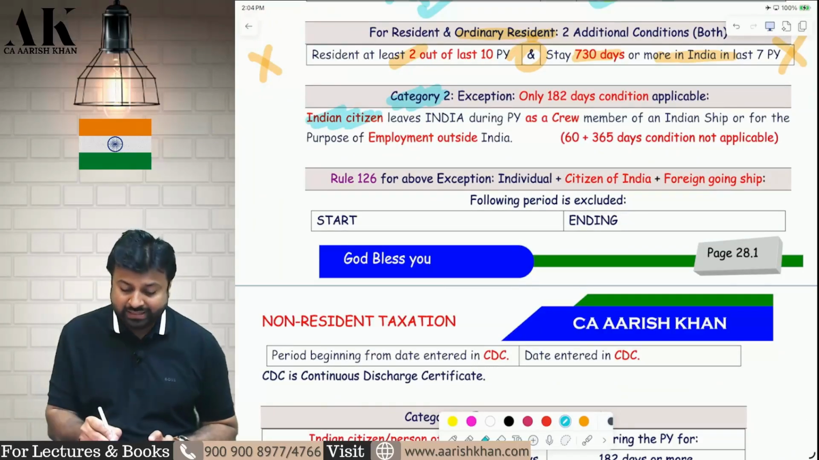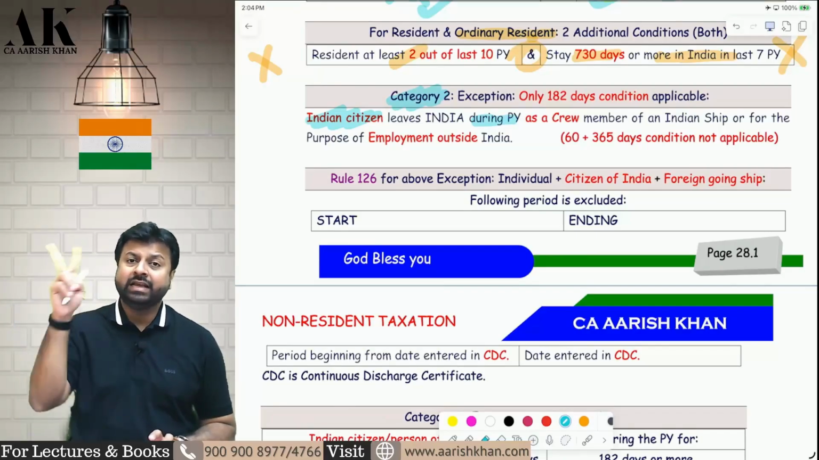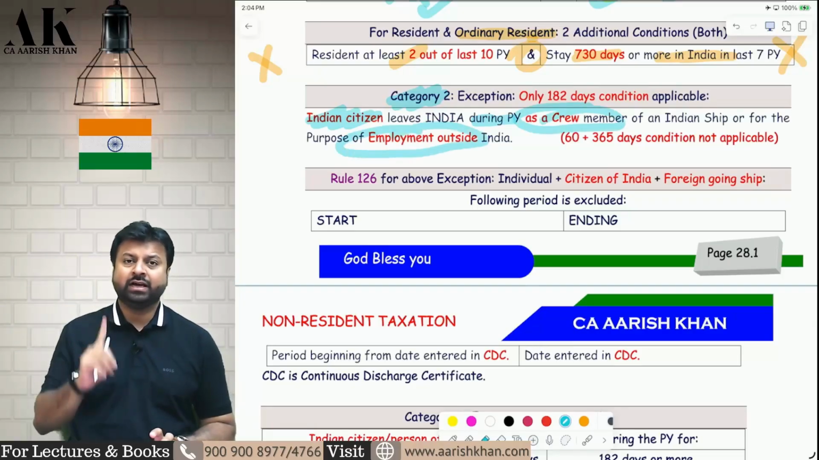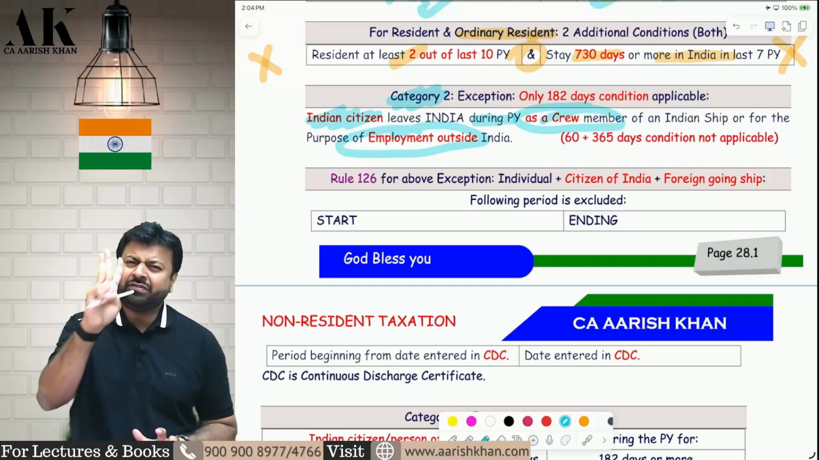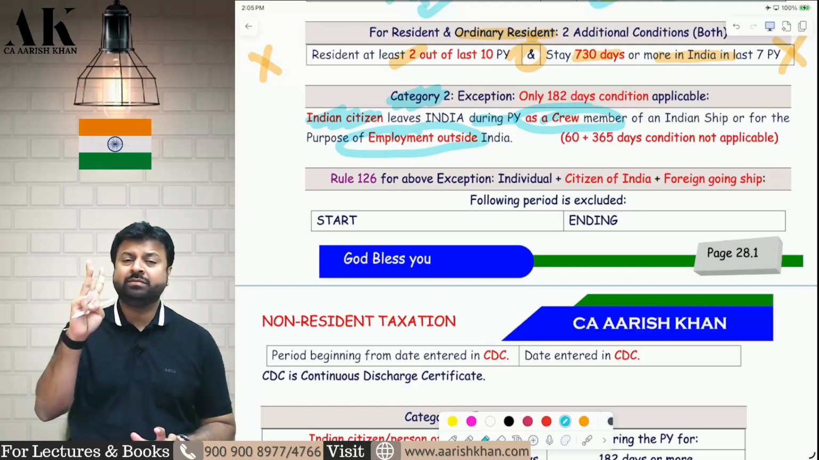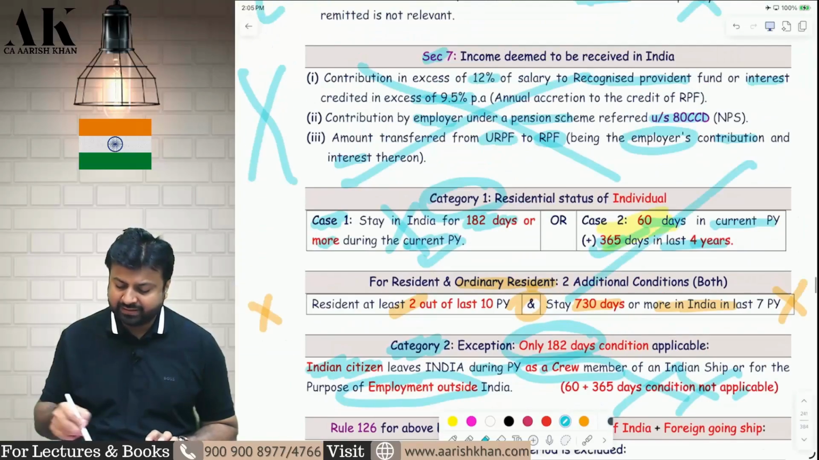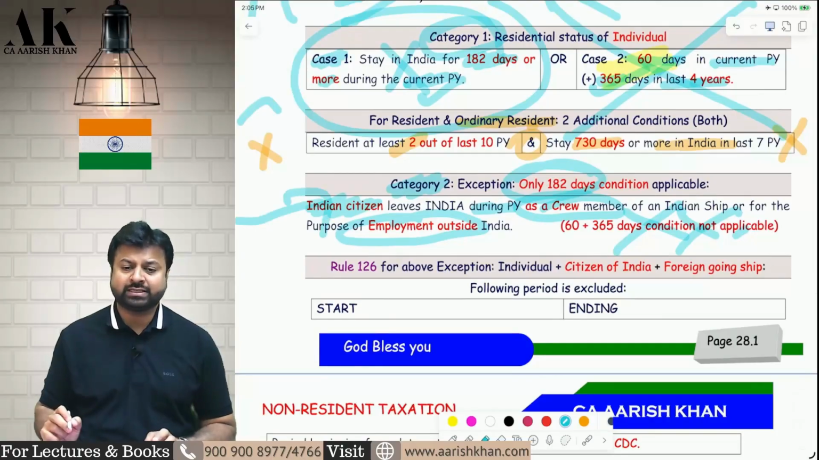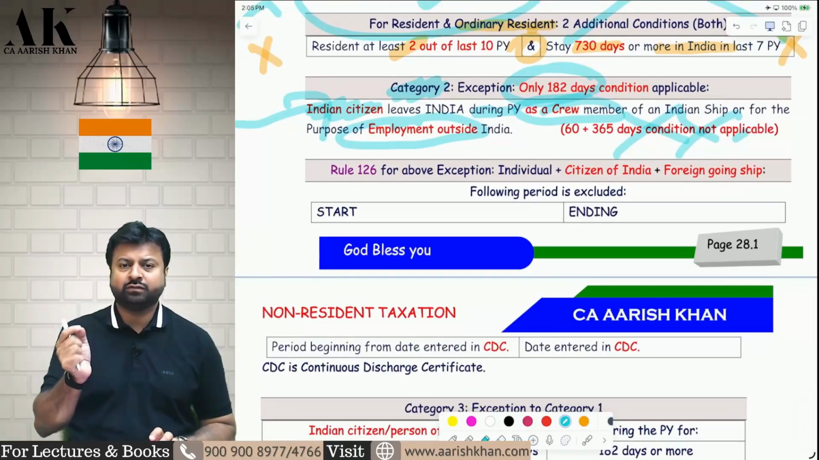An Indian citizen who is leaving India during the previous year 25-26, in 2 capacities: as a crew member of an Indian ship or for the purpose of employment outside India. So if these conditions are fulfilled, an Indian citizen leaving India during the previous year only for 2 purposes, as a crew member of an Indian ship or for employment outside India, then only the 182 days criteria is applicable for you. The 60 plus 365 criteria is not applicable for you. Only the 182 days criteria is applicable in exception 2. In that also, there is one rule which has been made for simplicity of calculation of number of days.